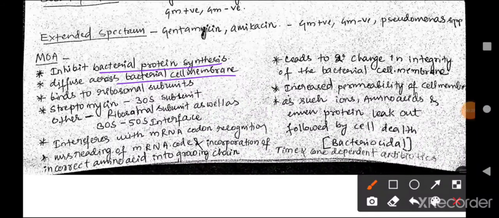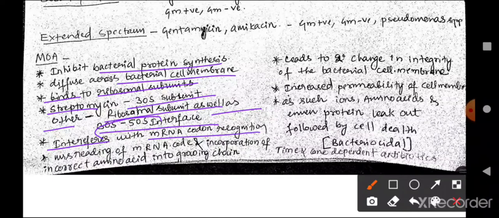They diffuse across the bacterial cell membrane and enter into the cytosol of the bacteria. In the cytosol, there is the ribosome of the bacteria, and they bind to the ribosomal subunits. Streptomycin binds to the 30S subunit, while other aminoglycosides bind to the ribosomal subunit as well as the interface of the 30S and 50S subunits of the ribosome, thereby interfering with mRNA codon recognition, which leads to misreading of the mRNA code and incorporation of incorrect amino acids into the peptide chain.